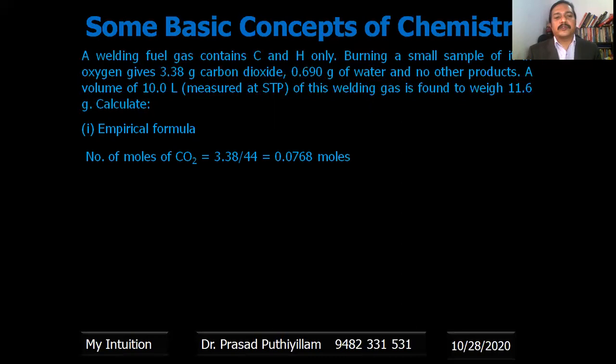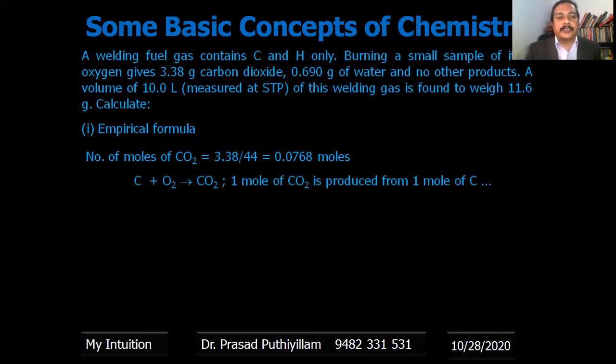Okay, so the number of moles of carbon dioxide is mass by molar mass. Molar mass of carbon dioxide: carbon 12 plus 16 into 2, oxygen atomic mass is 16, 16 into 2, that is 44. So 3.38 gram of carbon dioxide we obtained. Therefore, moles is 3.38 divided by 44. It becomes 0.076768 moles.